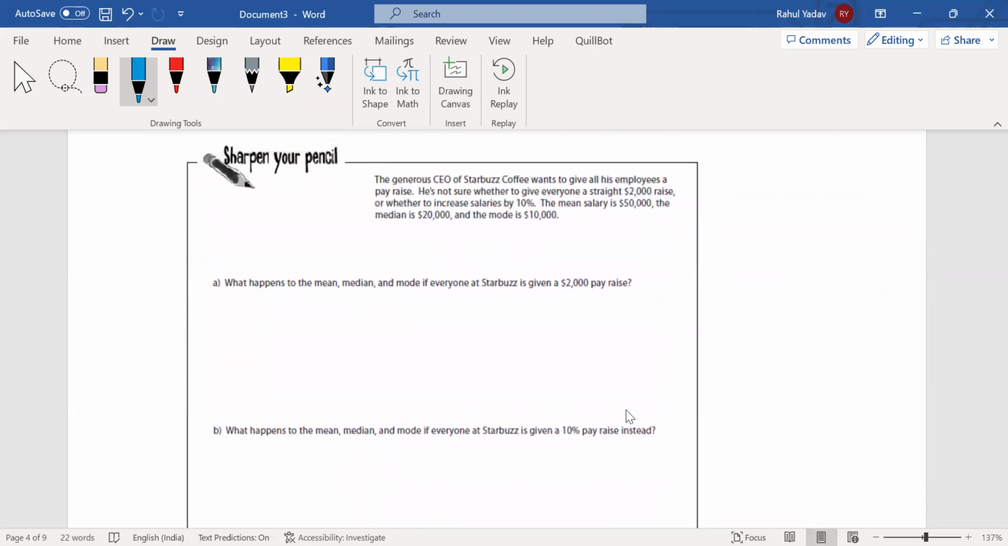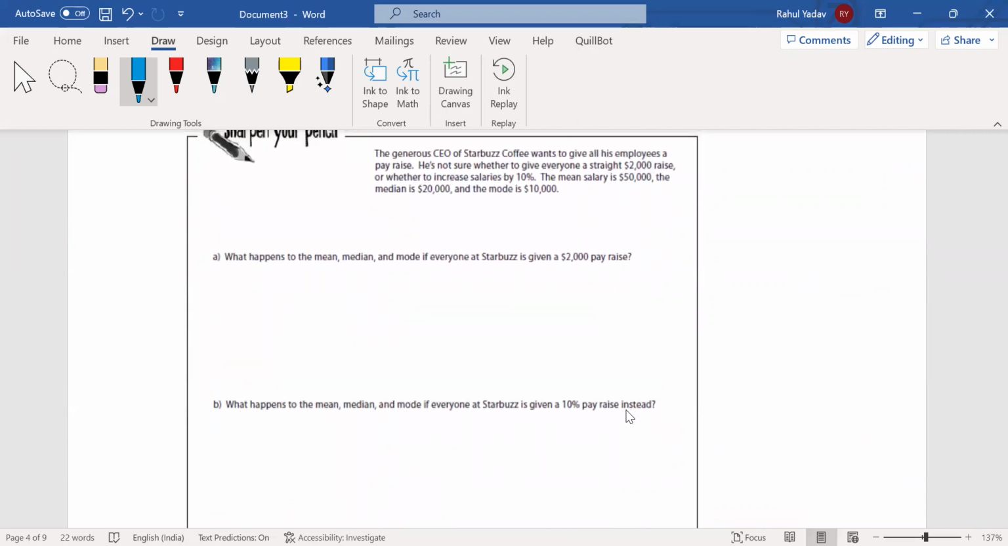So this is an example. The CEO of Starbucks Coffee wants to give all his employees a pay raise. There was some initial pay. Now the CEO decided to make some hike in the pay for the employees. He had two options. He was not sure whether to give everyone a straight $2,000 raise or whether to increase the salary by 10%. So this person has two options.